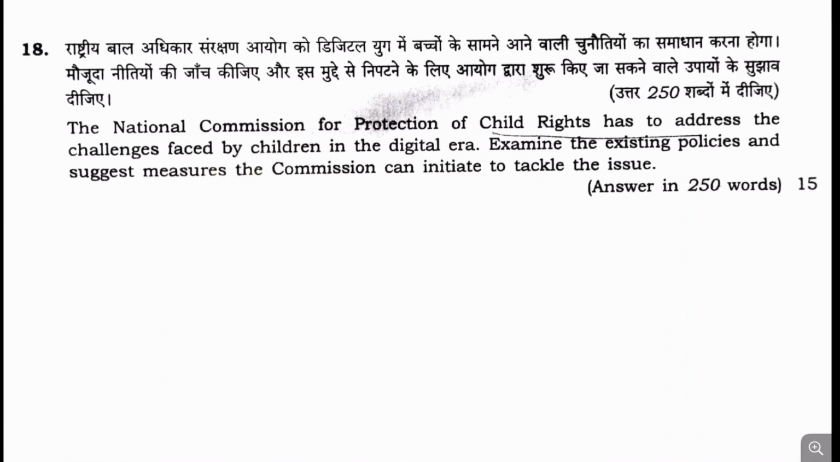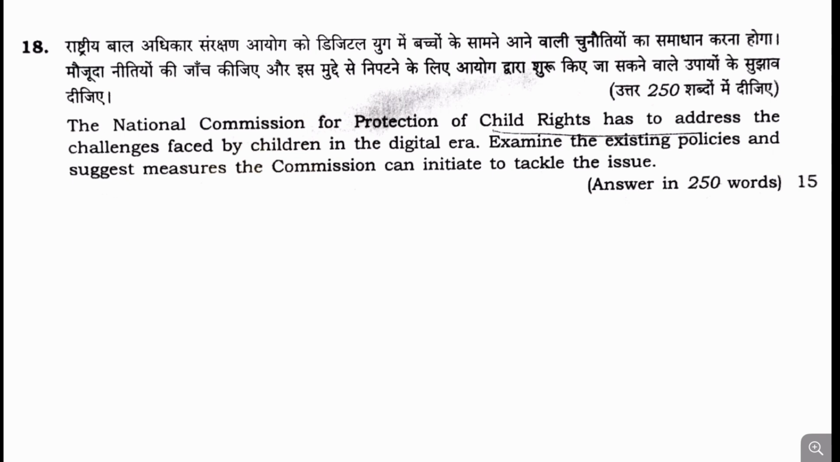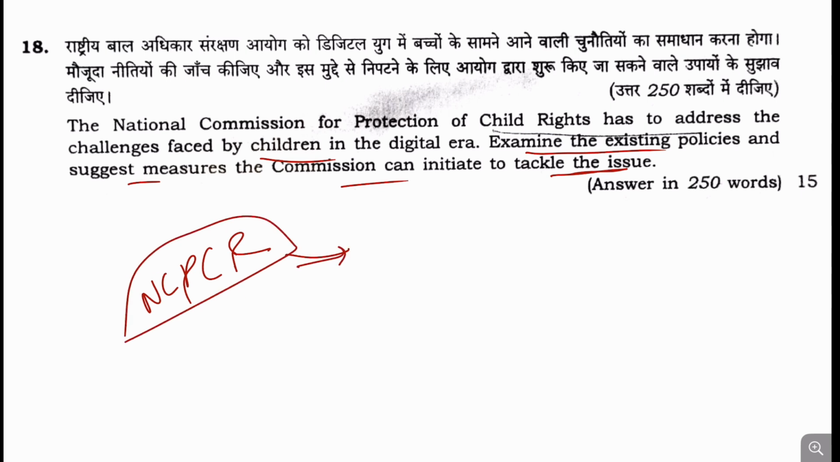Now, moving to the next question, question number 18. The National Commission for Protection of Child Rights has addressed the challenges faced by children in the digital era; examine the existing policies and suggest measures the commission can initiate to tackle the issue. So the National Commission for Protection of Child Rights has been asked here. So this was a question which was expected in the previous mains.